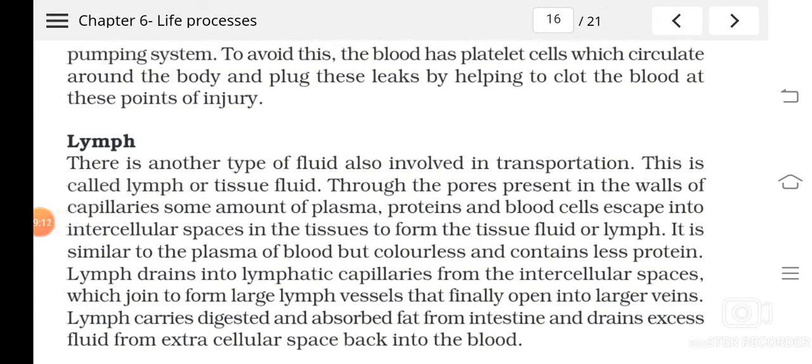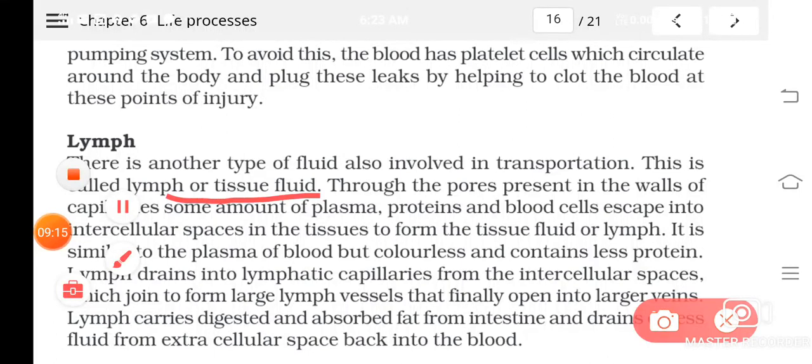Now, how is this tissue fluid formed? Listen, lymph is actually formed from blood only. When blood passes through the small blood capillaries, some amount of plasma proteins and blood cells escape into the intercellular space in the tissues. Intercellular space means the space in between the cells in the tissues. So some plasma and proteins escape into that space, and this is similar to blood plasma, but it is colorless and contains less protein.